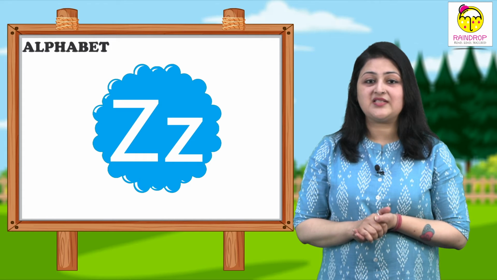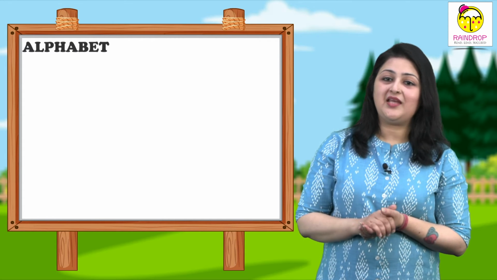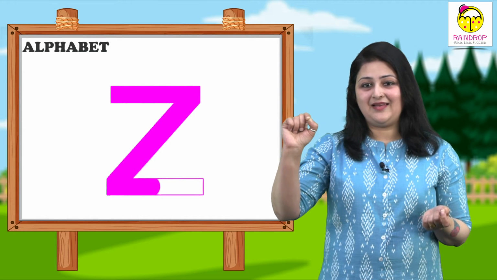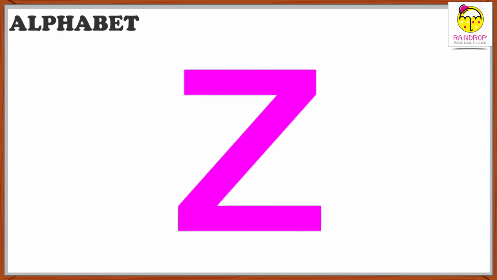And how to make a small z? It's almost the same. Take a line like this, a line like this, a line like this. That makes the small z.